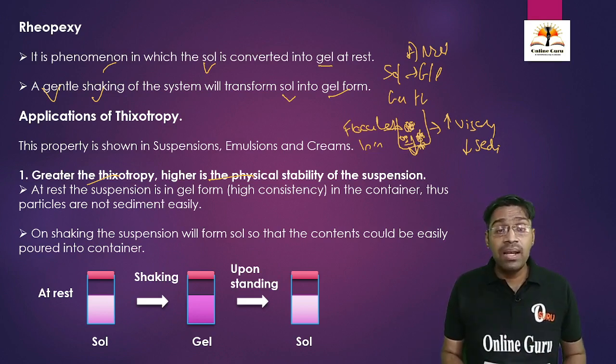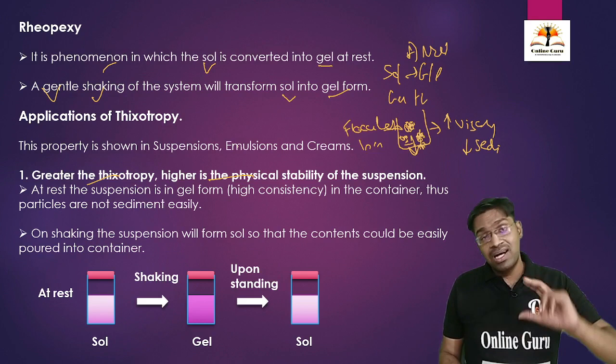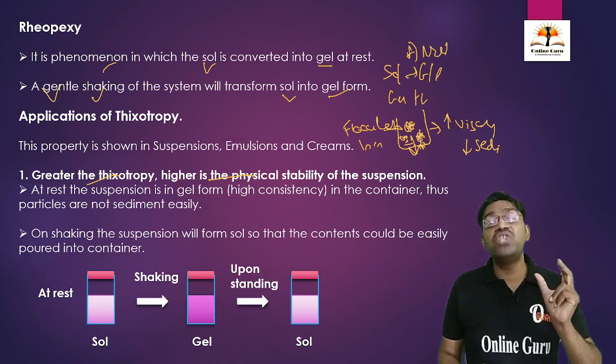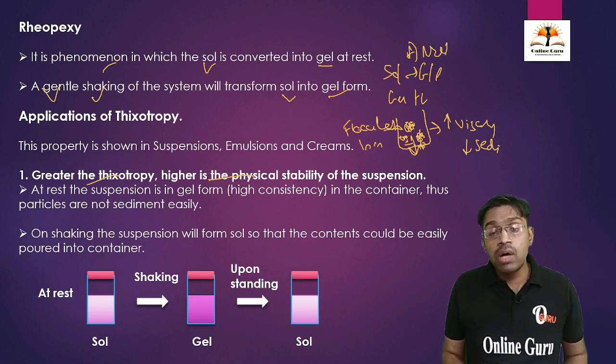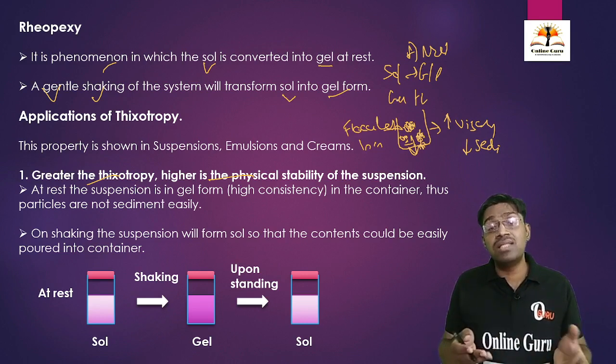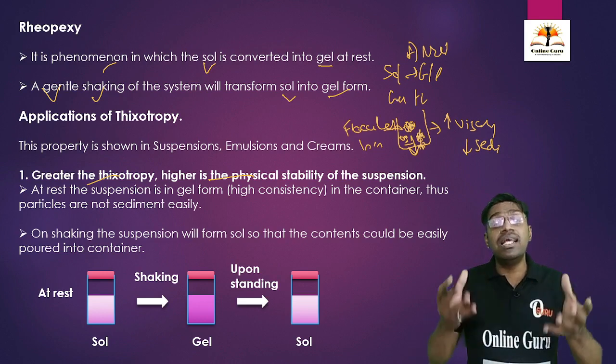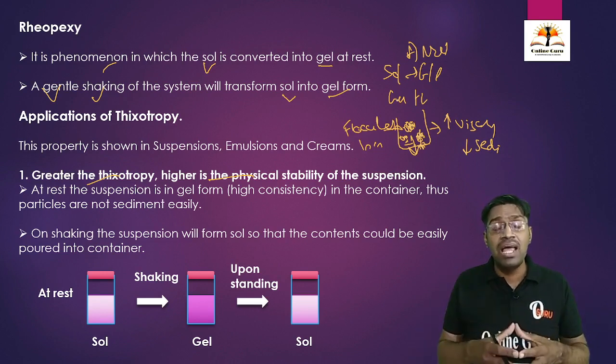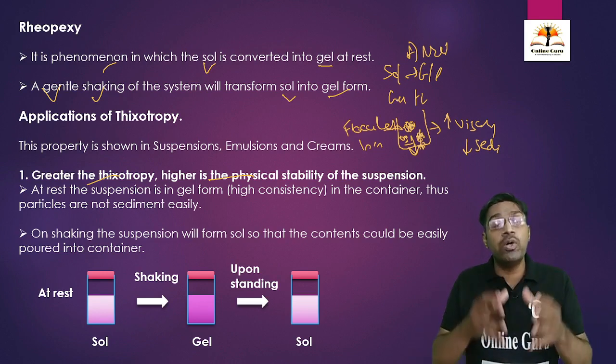But what will happen when we shake it, when we apply some shearing stress? The cohesive forces or intermolecular forces present in these loose aggregates, that is floccules, are going to break down. Therefore, with the breakage of these intermolecular forces, the molecules will be released, they will move away from each other and remain as separate individual molecules.